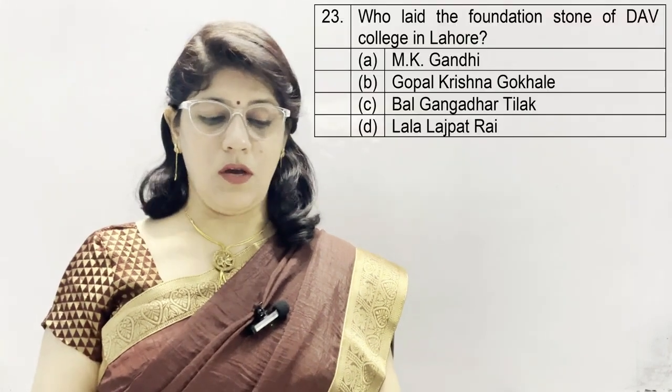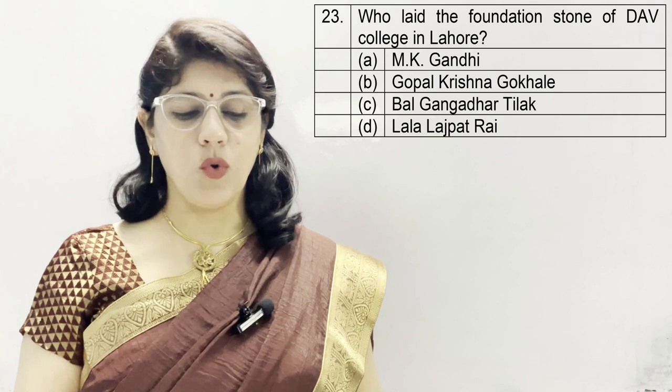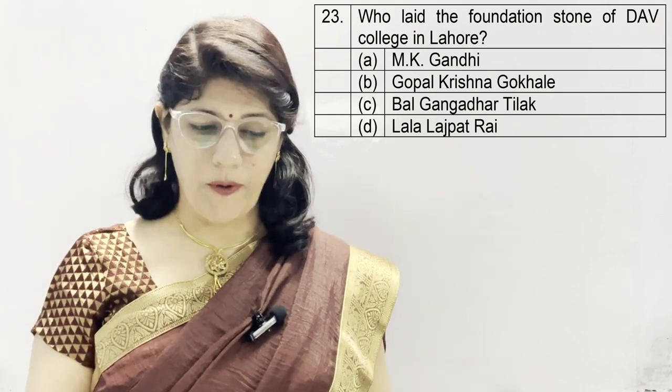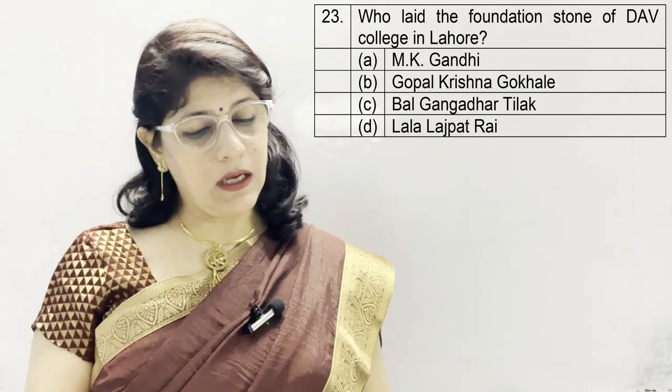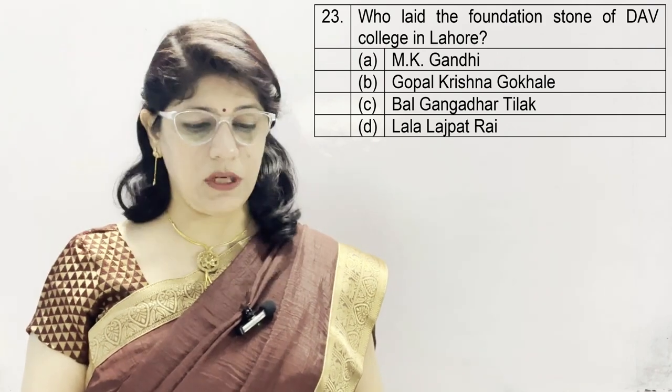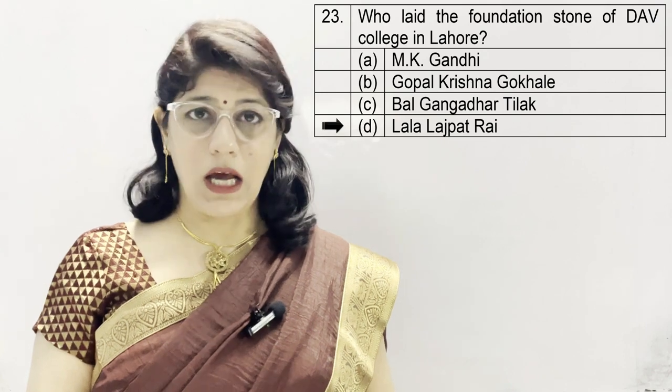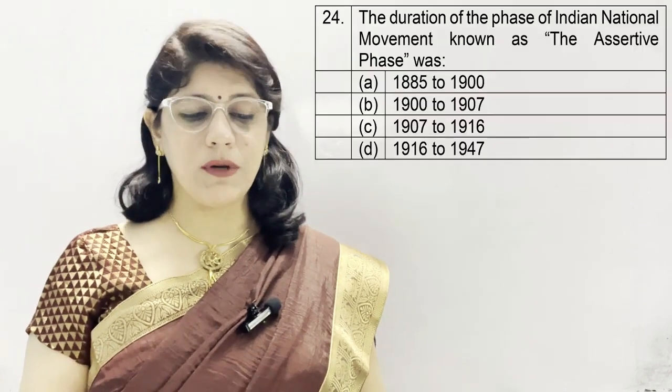Question number 23. Who laid the foundation stone of DAV College in Lahore? A. M.K. Gandhi, B. Gopal Krishna Gokhale, C. Bal Gangadhar Tilak, and D. Lala Lajpat Rai. And the correct option is D. Lala Lajpat Rai.